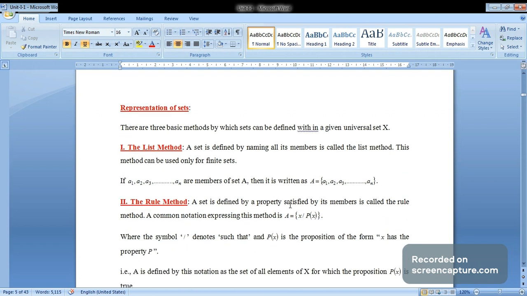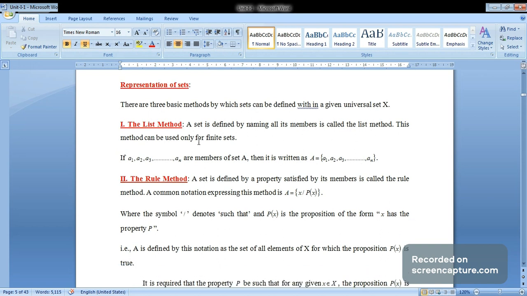Now we define the representation of sets. There are three basic methods by which sets can be defined within a given universal set X. The first is the list method.